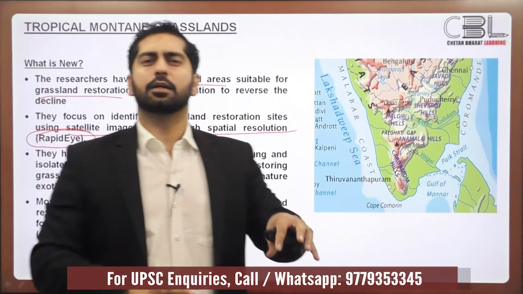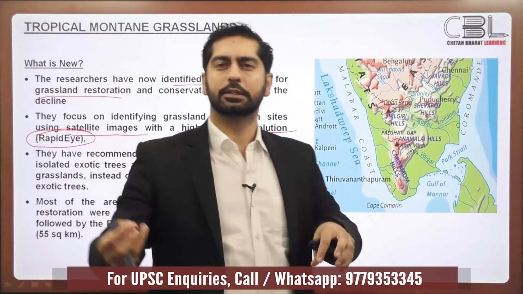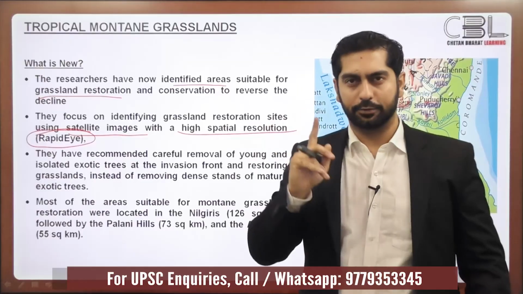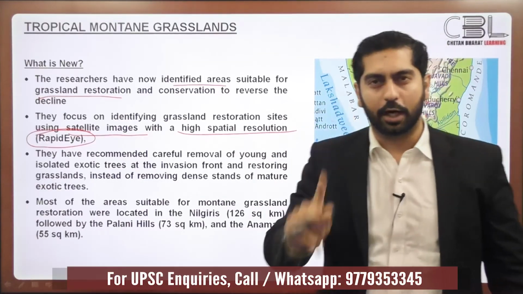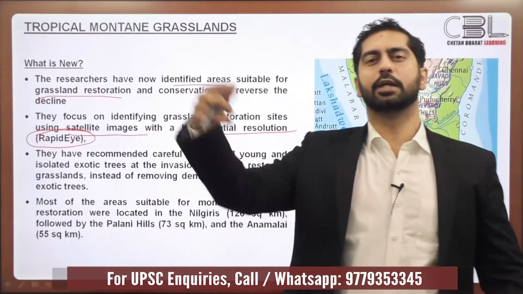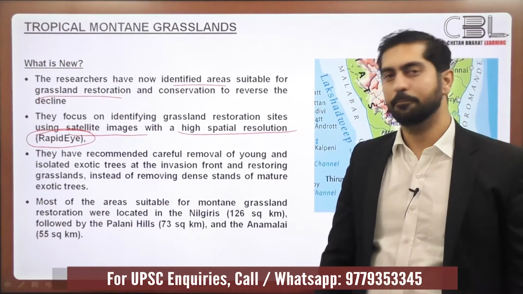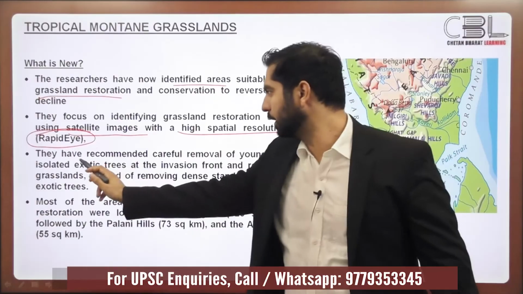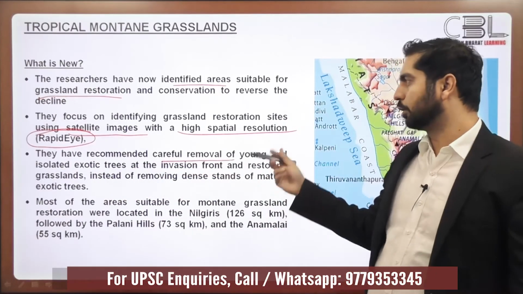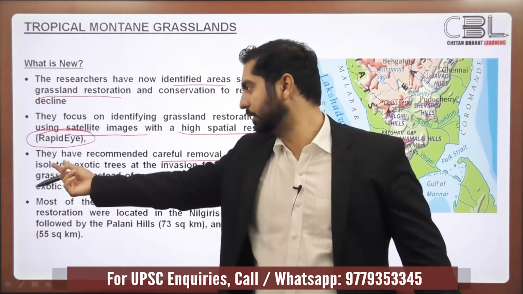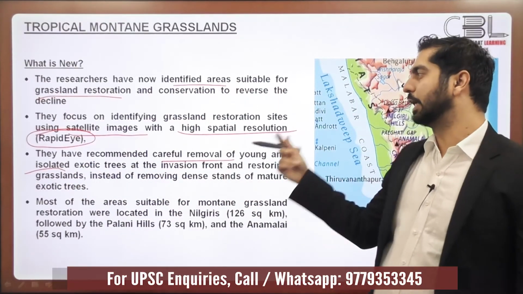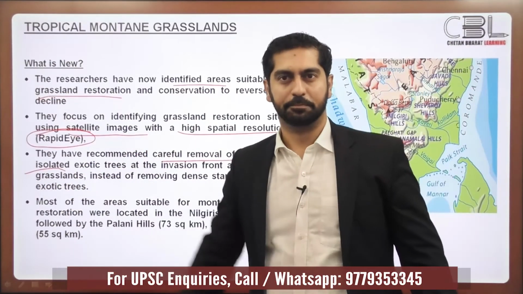But if there are just a few isolated trees growing in the grassland region, then the research recommended that those young trees can be removed and transplanted somewhere else. Only then will they be able to restore grasslands. They have recommended careful removal of young and isolated exotic trees at the invasion front and restoring the grasslands.